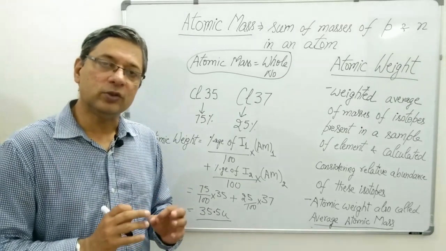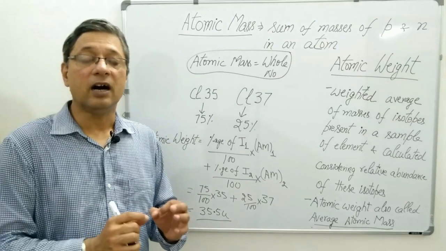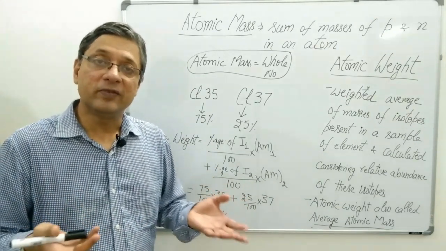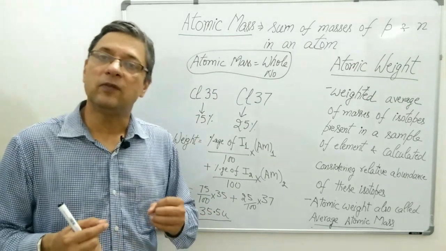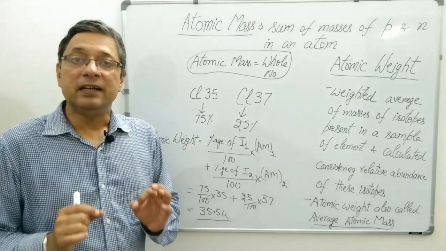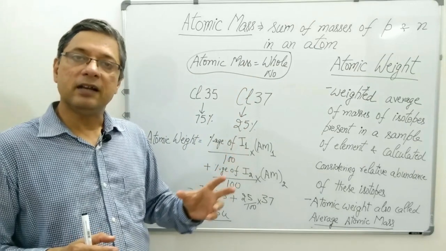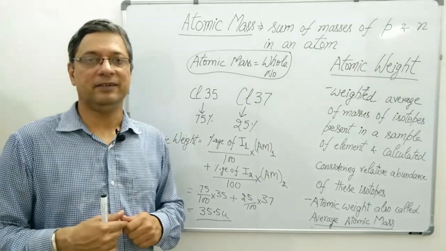However, as I have told you, atomic weight and atomic mass, these terms are used interchangeably. You may also be given in the question that atomic mass of chlorine is 35.5 U, but the minor difference between the two is that atomic number is a whole number, while atomic weight is expressed in decimal.